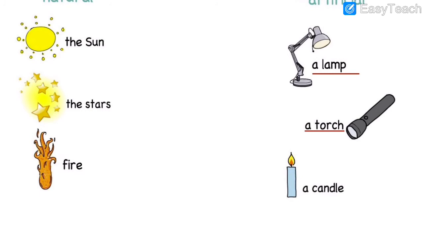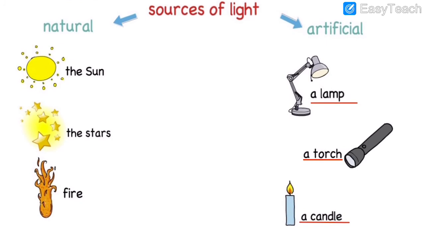And one more we have, that is a candle, candle light. When you burn the candle, you see that the light is emitted, and that is also helpful when there is no electricity. If you don't have a torch, you can still burn a candle, and the candle will provide you the minimum light, but that is also man-made, it is artificial. So these three are natural, the sun, the stars and fire, and these three are artificial, a lamp, a torch and a candle. But all these six things are called sources of light, meaning they give us light.